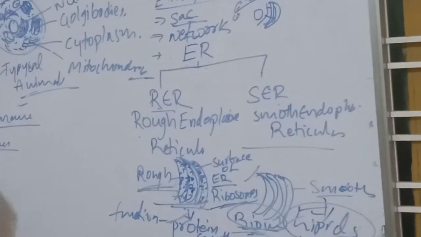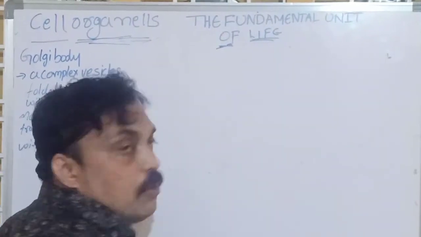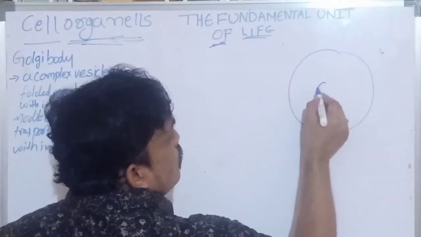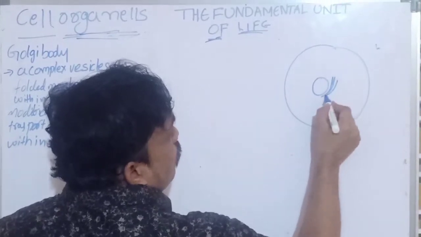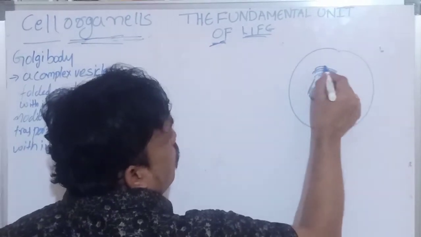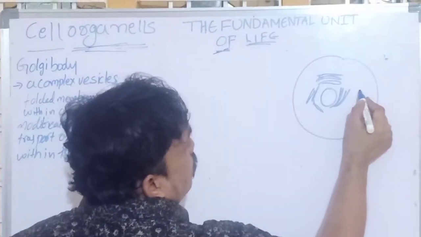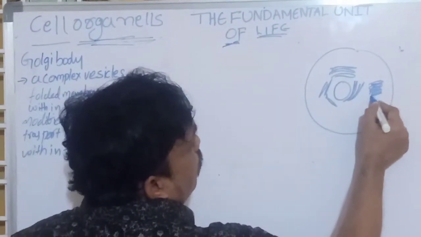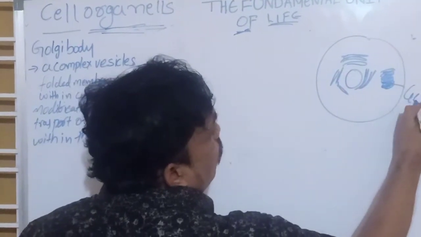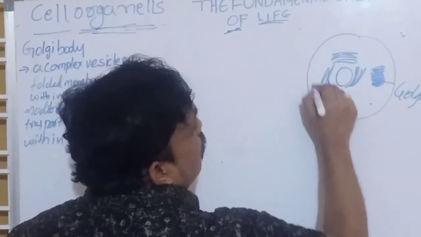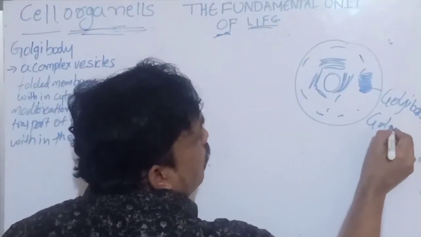Now we are going to discuss another one. What is that one? Golgi body. Now the second cell organelle is what? We have covered endoplasmic reticulum, rough and smooth, the network-like structures. After that, these sac-like structures, the foldings and sac-like structures, we call Golgi bodies, or Golgi apparatus. Golgi apparatus also.